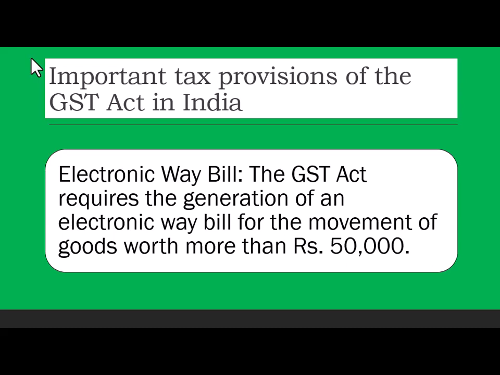Now that gets automatically populated, because the person who is supplying to you is taking your GST number and raising a bill on you. So you need not give that information to Government of India, to GST authorities. You will find when you go to the GST portal, all that information is available there. Okay, so in case you find that you have got bills amounting to say 10 lakhs of GST, you have paid CGST of 10 lakhs or SGST of 10 lakhs or GST of 10 lakhs, but the portal is showing only 9 lakhs.